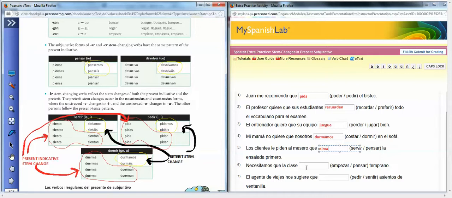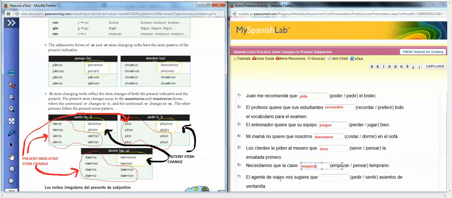Necesitamos que la clase empezar temprano. We need, again, it's imposing influence. We need that the class starts early, so that's going to be empezar. We're going to conjugate for class because if there is a want or influence in the main clause, you conjugate for the subject of the dependent clause, the subject that comes after the "que," into the subjunctive tense. This is an E to IE. It's not nosotros, so we do make that change. IE. And then we're going to add, for la clase, an E. We can't have a Z next to an E, so we're going to change our Z to a C.